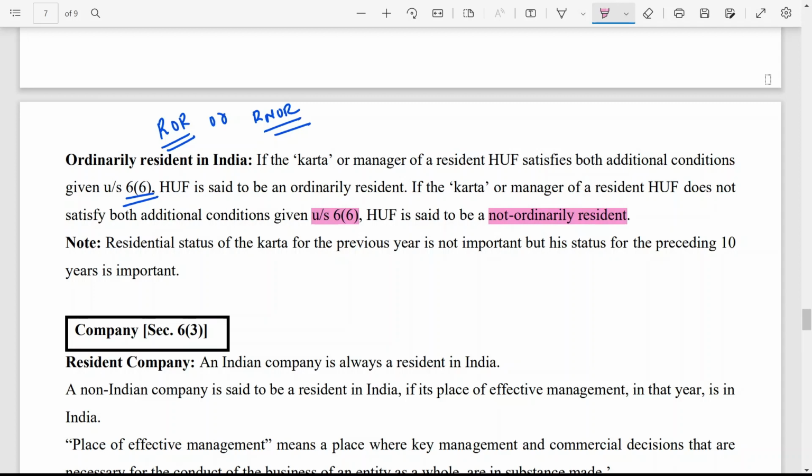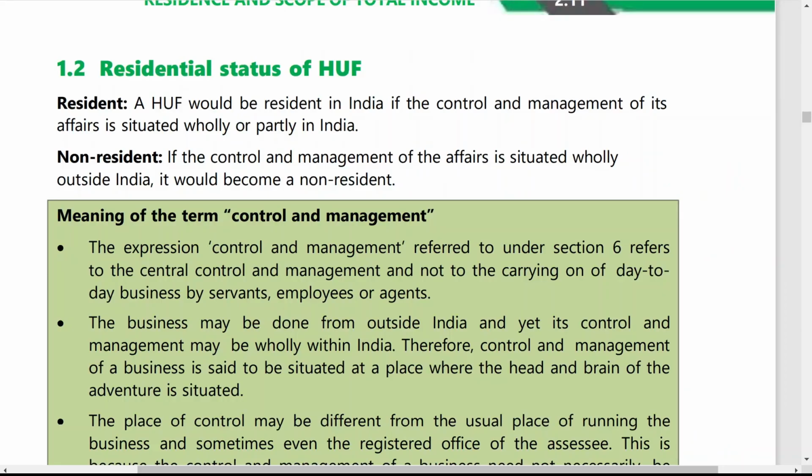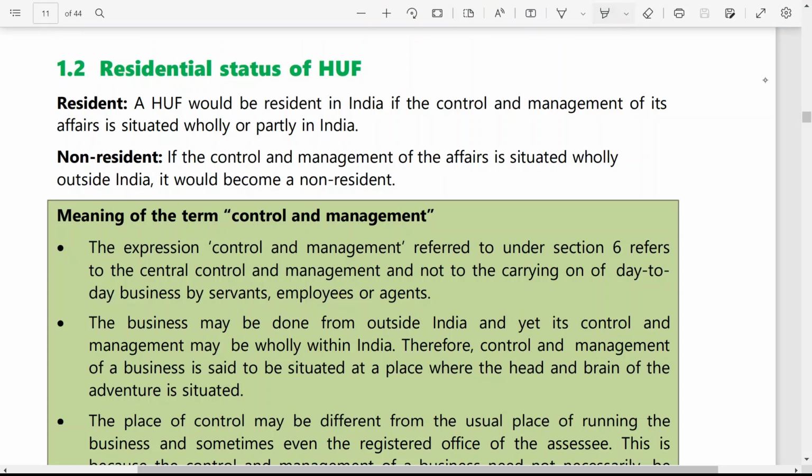Now, the residential status of the karta for the previous year is not important, but his status for the preceding 10 years is important. So whenever you are finding the residential status of the karta, you are not required to find out the residential status for the previous year, but the residential status for the preceding 10 years is very important. Once again, what is the residential status of an HUF? It would be resident if control and management of its affairs is situated wholly or partly in India. It would be non-resident in India if control and management of its affairs is situated wholly outside India.